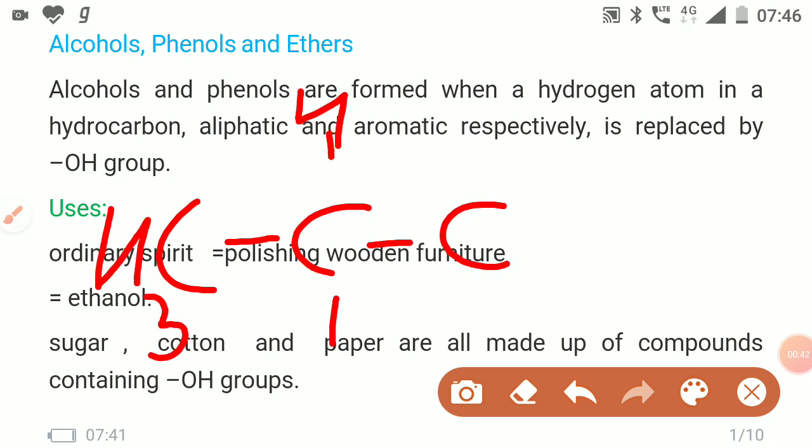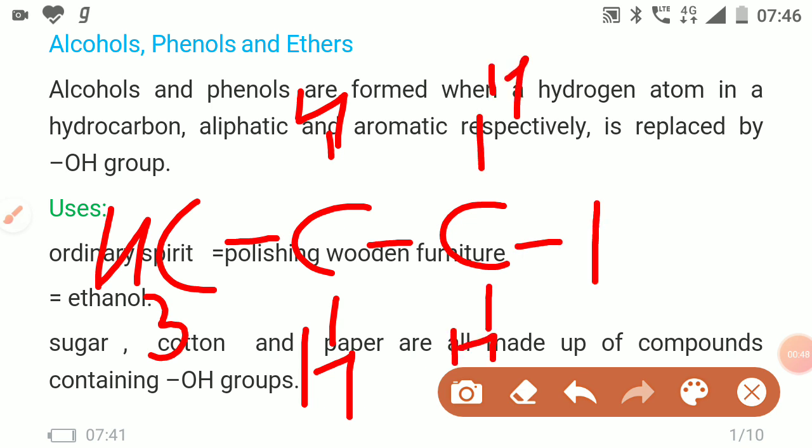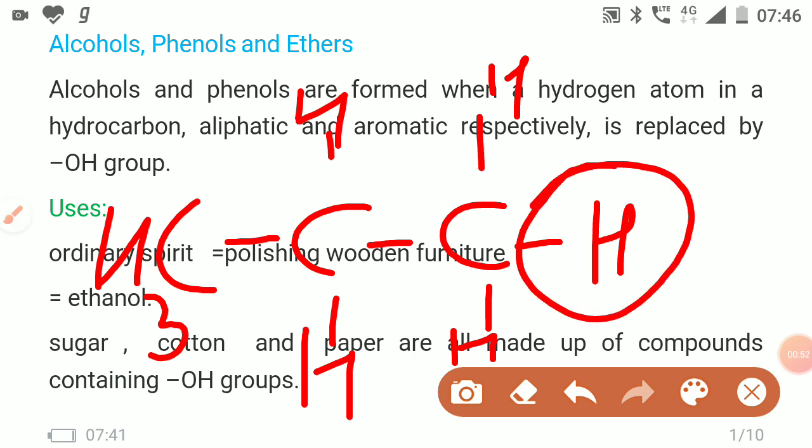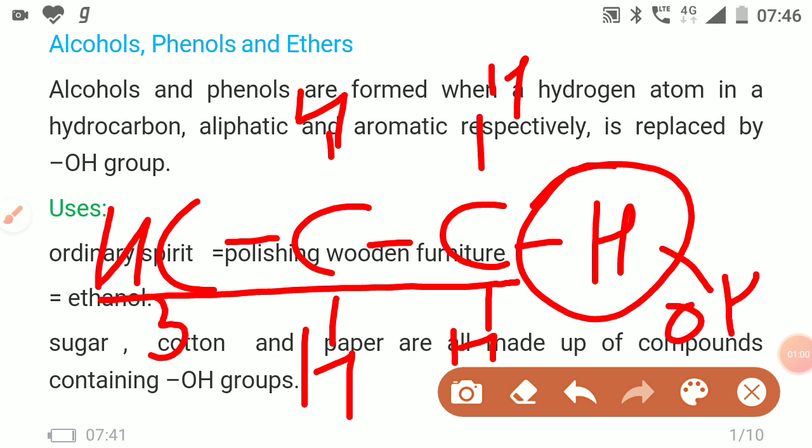This carbon contains 3 hydrogens. When one hydrogen of this hydrocarbon chain or aliphatic system is replaced by an OH group, it is called an alcohol.